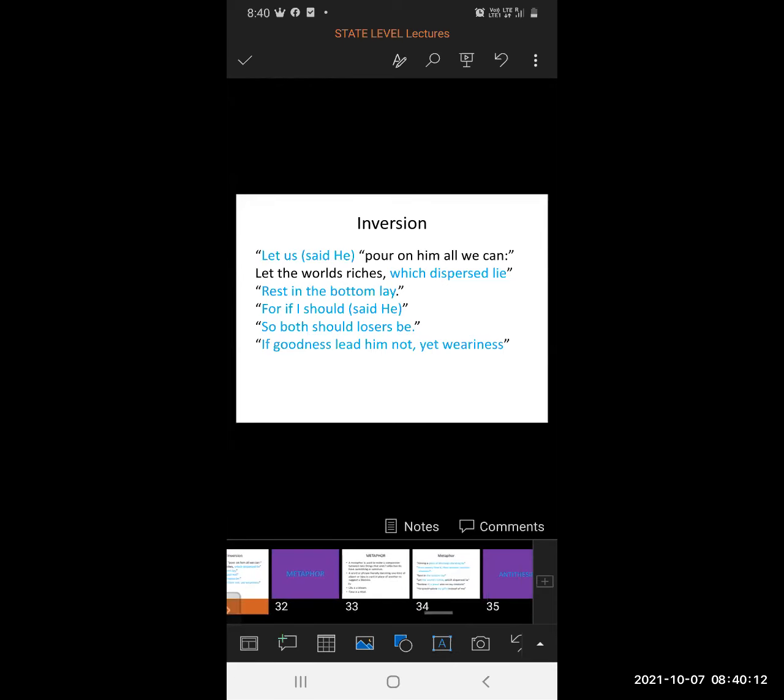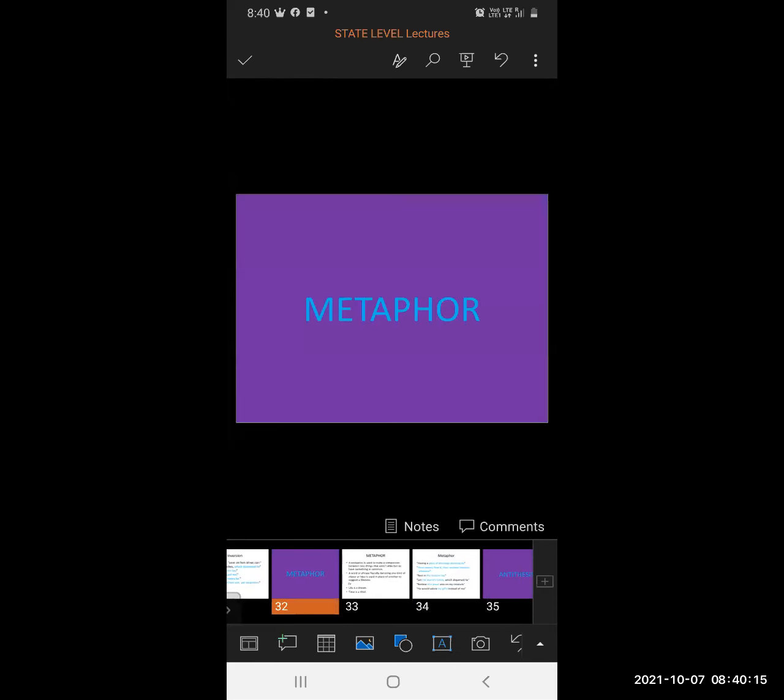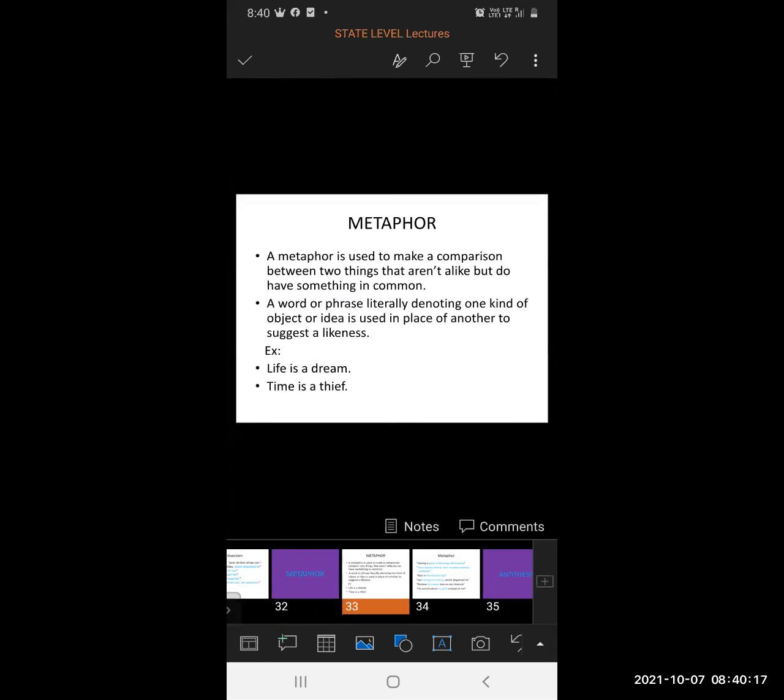Metaphor. A metaphor is used to make a comparison between two things that aren't alike but do have something in common. A word or phrase literally denoting one kind of object or idea is used in place of another to suggest a likeness.